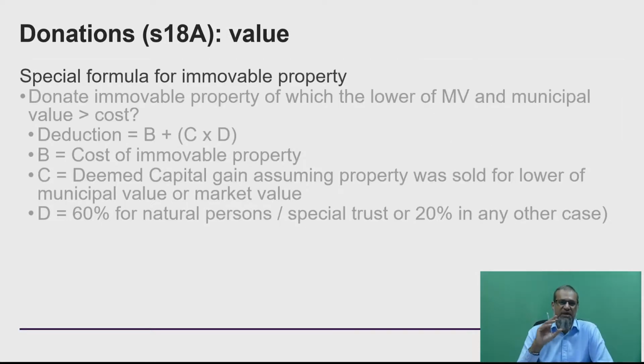Then we have a special rule sitting there, and know this, I taught you that before in classes as well: when you donate something big like an immovable property, then obviously there's going to be a special rule, and we find this special rule written into the Act itself. Make sure you have highlighted that, and if it does come out, then we basically apply that special rule.